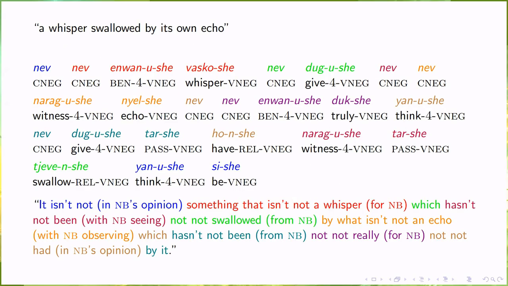Nev neven wanushe vaskoshe nev dugushe nev naragushe nielshe nev en wanushe dukshe yanushe nev dugushe tarshe honshe naragushe tarshe tievenshe yanushe sishe. It isn't not, in nobody's opinion, something that isn't not a whisper for nobody, which hasn't not been with nobody seeing, not swallowed from nobody, by what isn't not an echo with nobody observing, which hasn't not been from nobody, not really for nobody, not had in nobody's opinion by it. Nothing actually new in this sentence, but I believe it is the most complicated instance of nesting in the entire text.